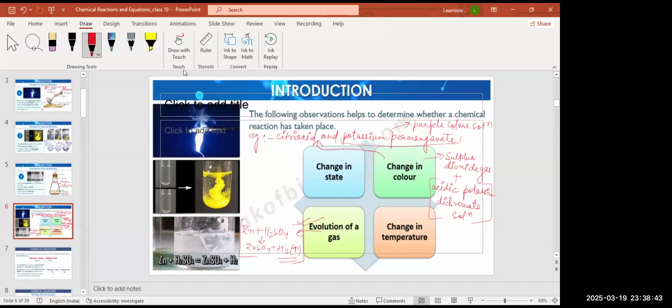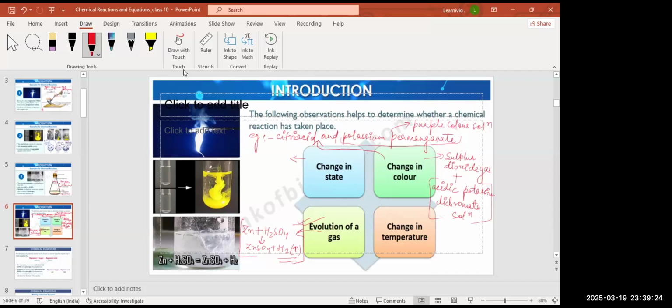Potassium dichromate solution is an orange color solution. When the chemical reaction takes place, the orange color changes to green, right? So you can observe the change in color, and you can say that the chemical reaction has happened. That's why you observe the change in color from orange to green. Clear? If not clear, then tell me, I will repeat.